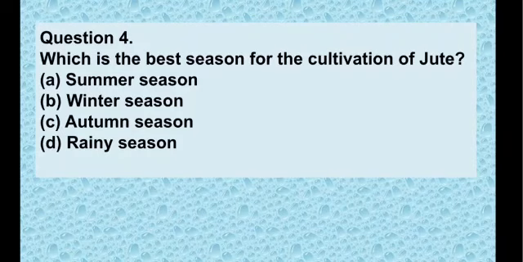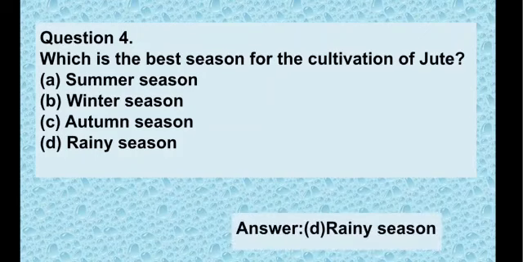It takes 8 to 10 months to mature. The harvesting period generally starts in July and continues till October, depending on the variety of the jute plant. So our correct answer will be option D, rainy season, because the jute plant requires a lot of water.